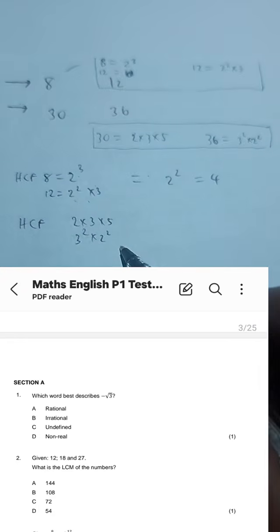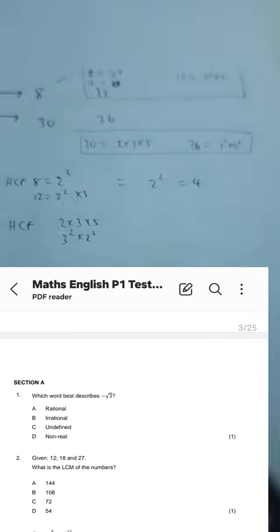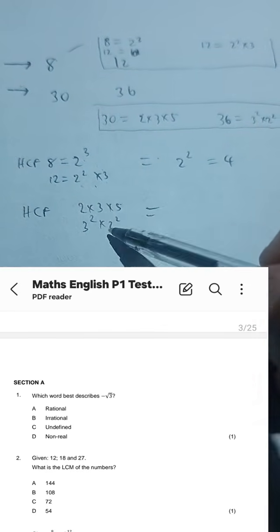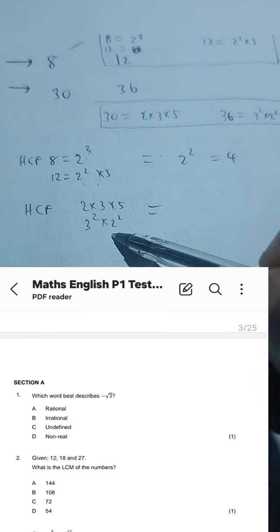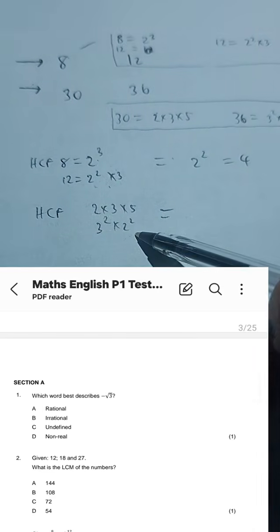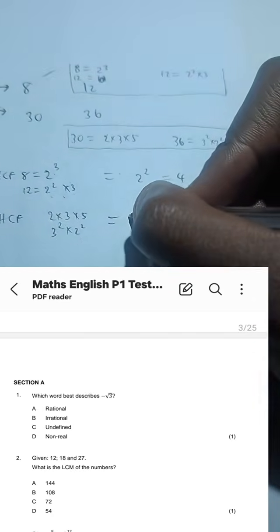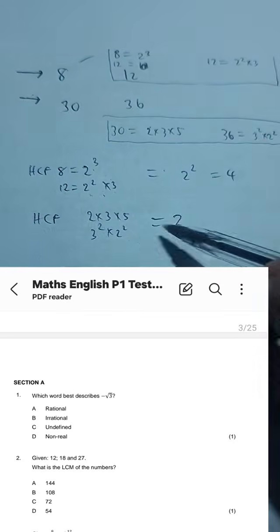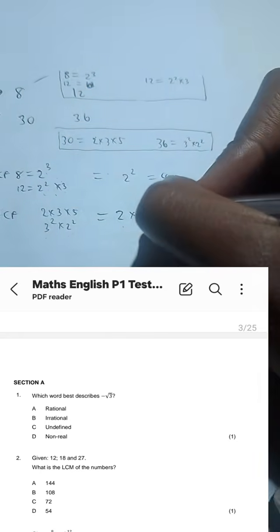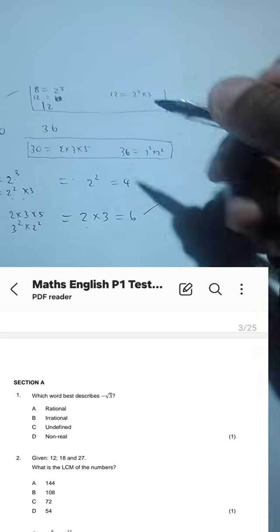Okay, if we go to the denominator, 2 times 3 times 5 with 3 squared times 2 squared, we go for the common base with the lowest exponent. So it's only 2 and 3 that are common. So base 2, we are going to say 2, and base 3, we go for 3. That gives us 6. So in other words, what do we now get?